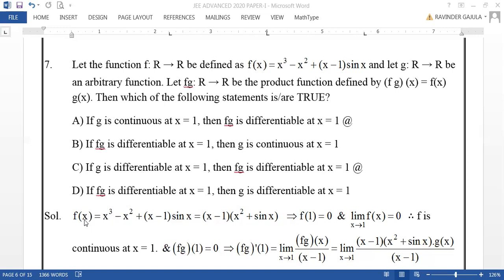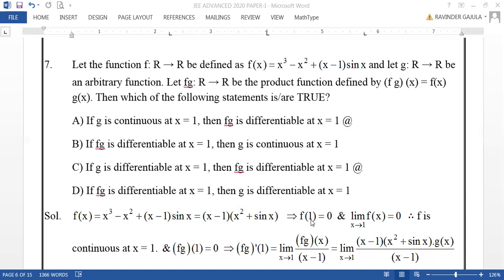Okay. Now let us see this f of x given as x cube minus x square plus (x minus 1) sin x, can be written as x square of x minus 1 plus (x minus 1) sin x. Taking x square common here, and taking x minus 1 common, this is (x minus 1) of (x square plus sin x).